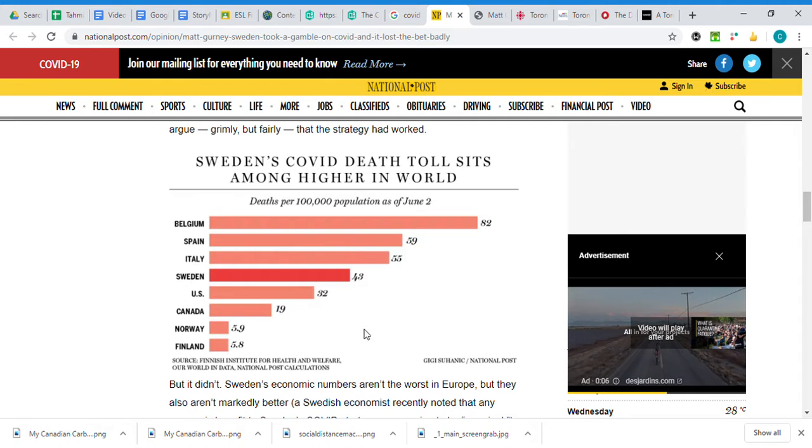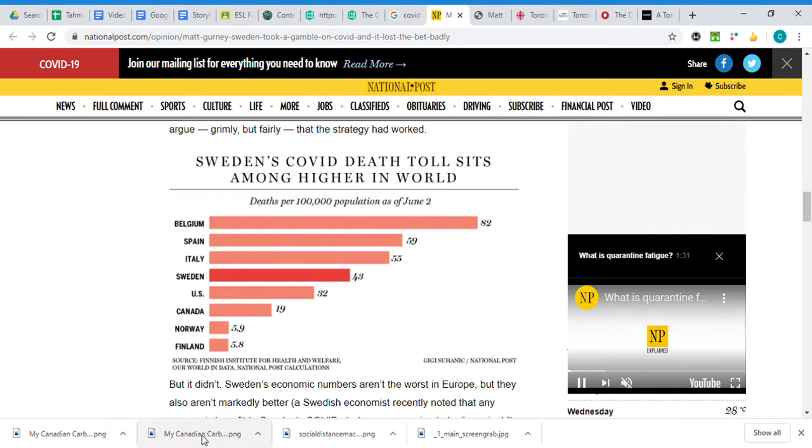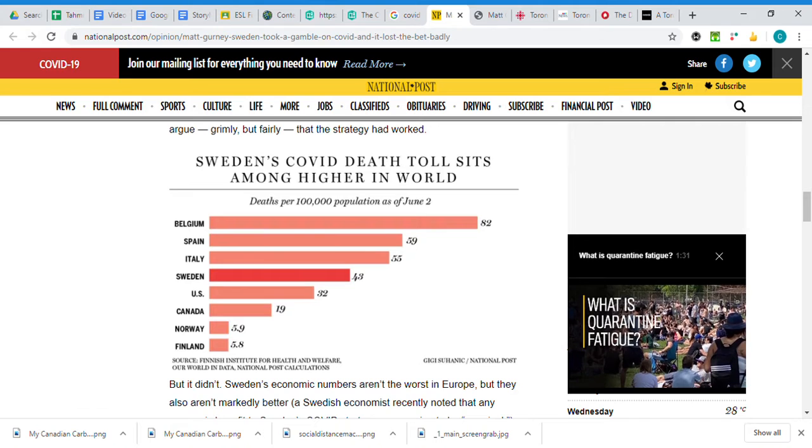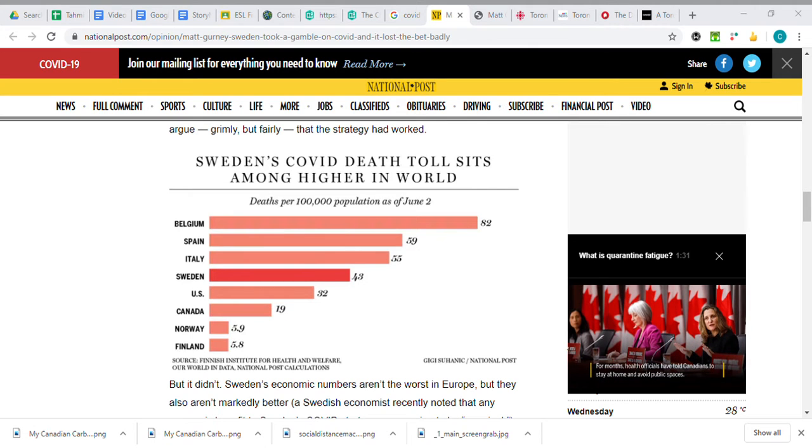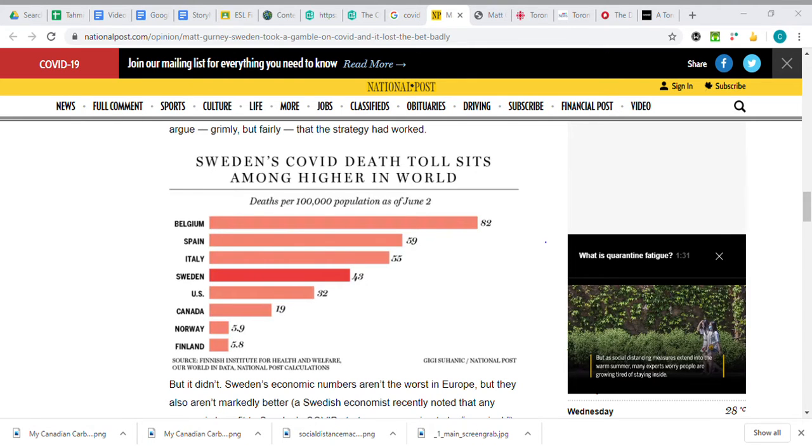Now, if I'm trying to use this graph, you'll see that if I try to save the picture, it's going to try to save it as a whole entire web page. Okay, and I don't want a whole web page. So I'm going to teach you something really cool. If you have a Microsoft computer, if you click on your Microsoft window at the bottom here, and you write the word snipping tool, it looks like a scissor. This is one of my favorite tools on the computer. It lets you cut out any picture or any part of a website that you want and make it your own photo.